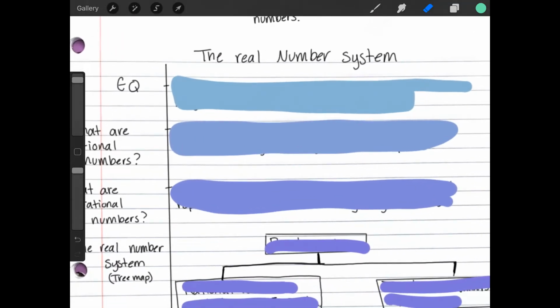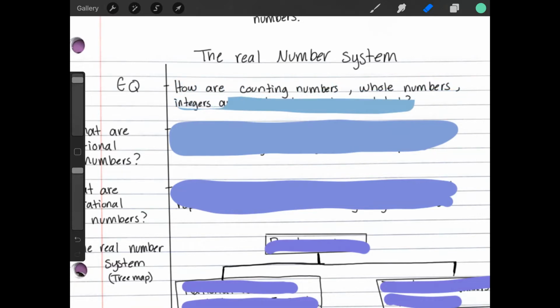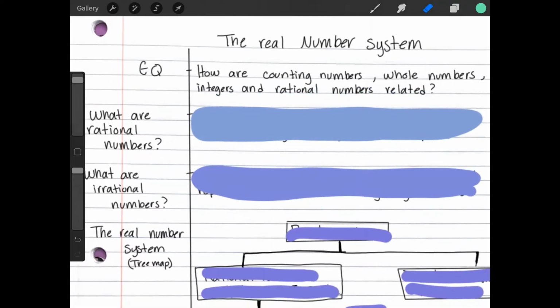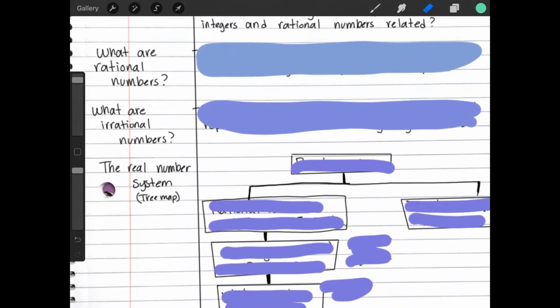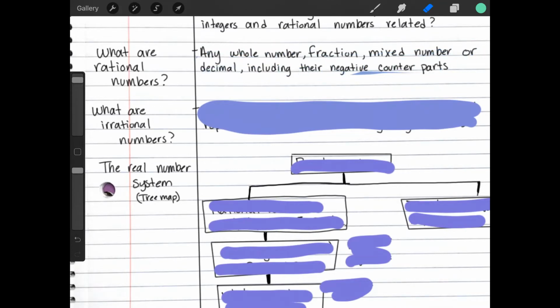And our essential question is basically the question that I want you guys to be able to answer at the end of our notes. Okay, and that is going to be, how are counting numbers, whole numbers, and integers and rational numbers related? Right. So let's go ahead and get started with the very first section. It says, what are rational numbers? So let's see what those are.